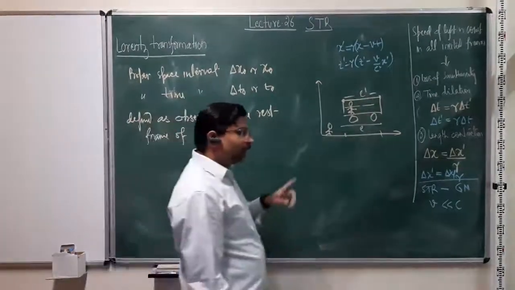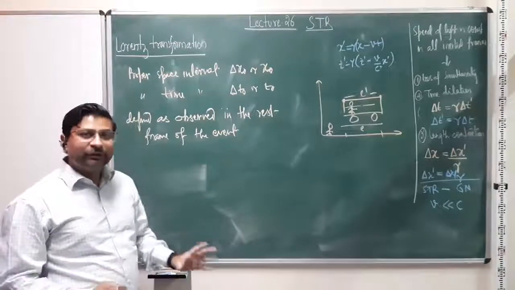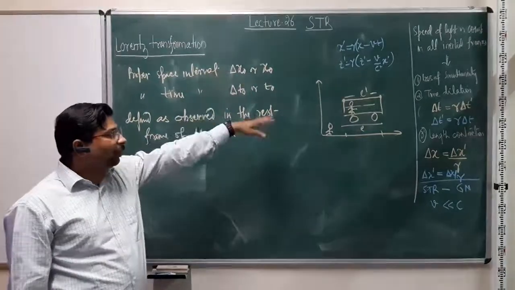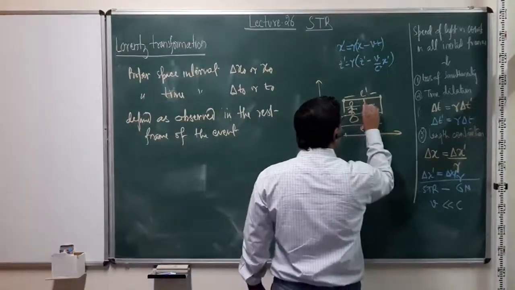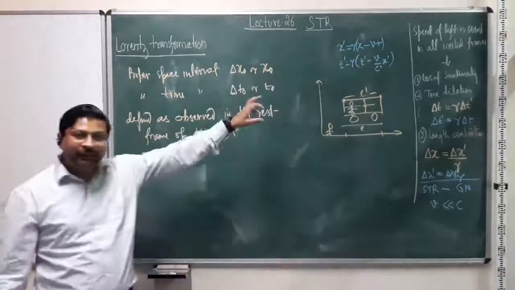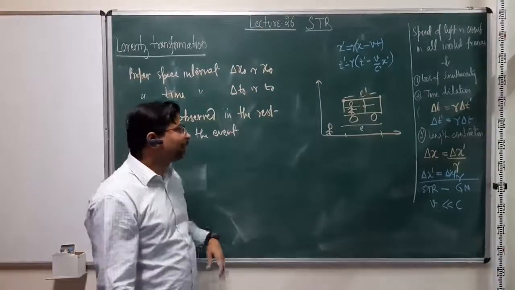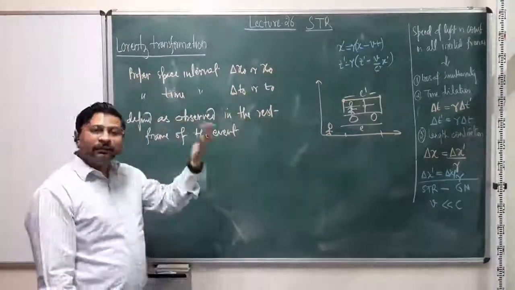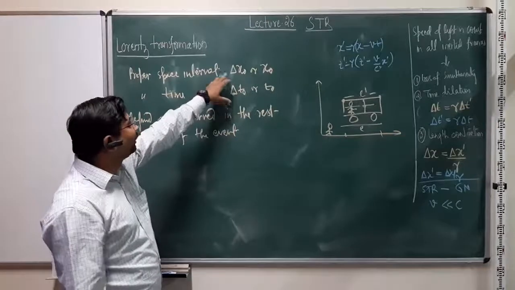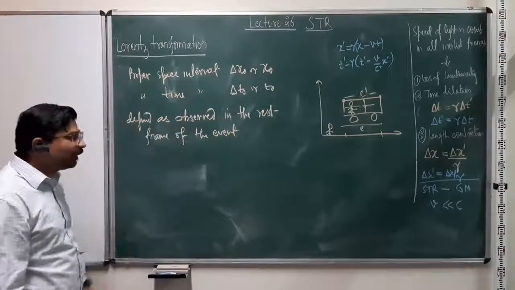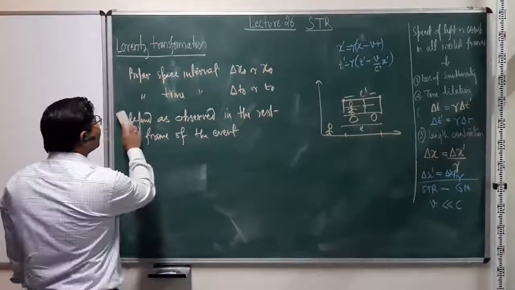So whenever the observation is done from a frame which is stationary with respect to the event, we will get the proper space interval or the proper length. And if an event is happening here, let's say a light pulse going up and then coming down, then the interval it takes in this frame is the proper time interval, and whatever we measure from the outside is the time dilated or length contracted measurement, right? So this is the definition of proper time interval and proper space interval, which you should keep in mind, because otherwise we can always get into these kinds of contradictions.